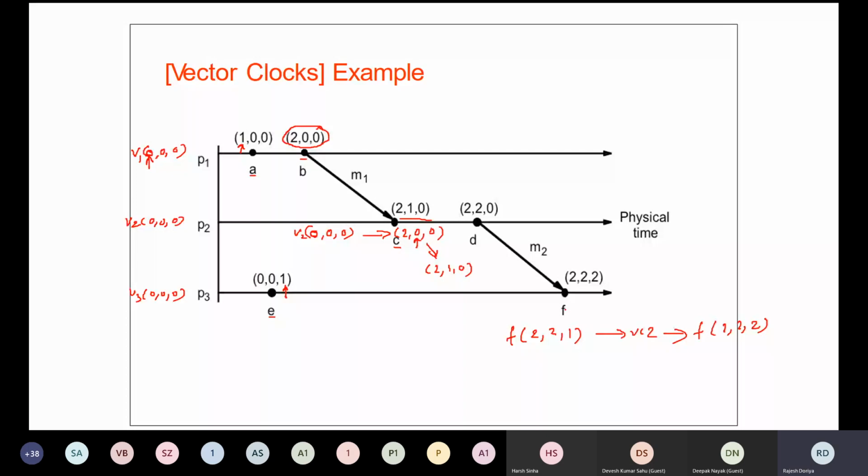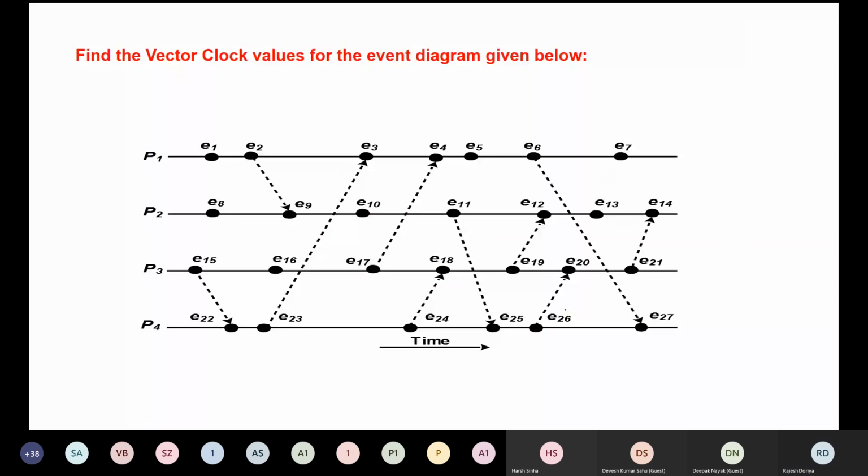Now please solve this one. All the students, please solve this one. Since you have already noted down the algorithm in your copy, just follow that algorithm and solve it.